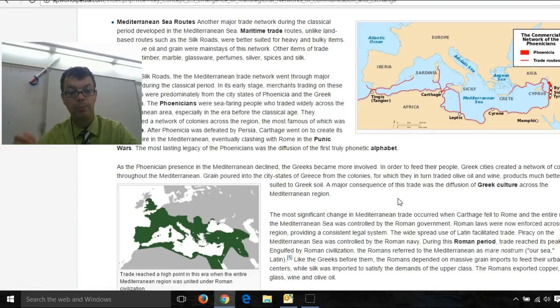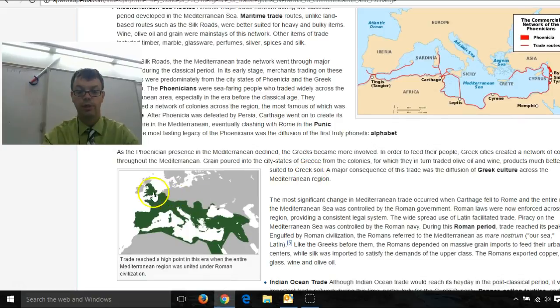And the people who really controlled this trade were the Romans, who basically turned the Mediterranean Sea into a Roman lake. And this is very significant because with these Mediterranean sea route trades, Greek culture spread along the Mediterranean, and then Roman culture and Roman government were able to spread all over the Mediterranean. Another side note is that Christianity also was able to spread on the Mediterranean sea routes and go to many parts of the Roman Empire, especially when Constantine turns the religion into Christianity.